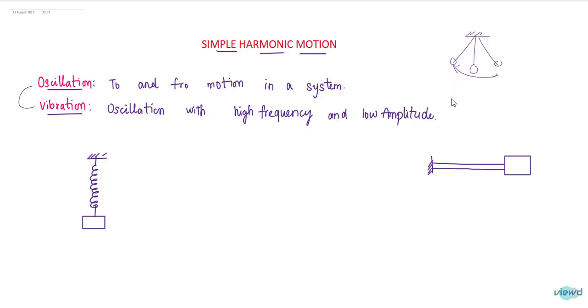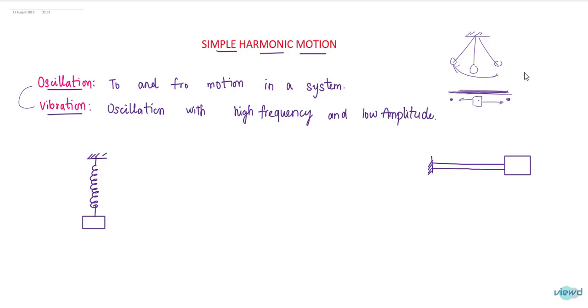That means if there are 2 points and there is a to and fro motion of a certain body between these 2 points, so this body is traveling from point 1 to point 2 slowly like this. That is called as oscillation.